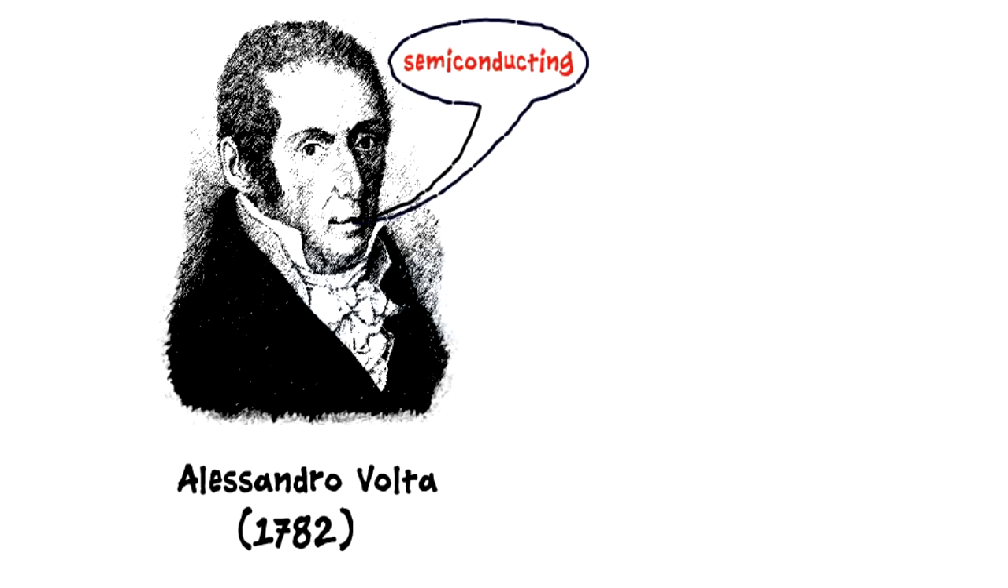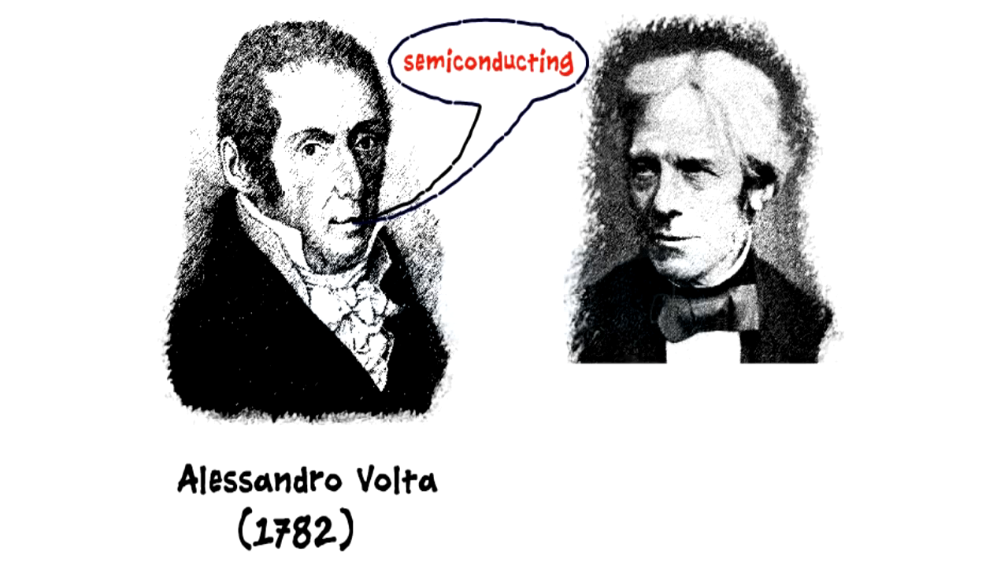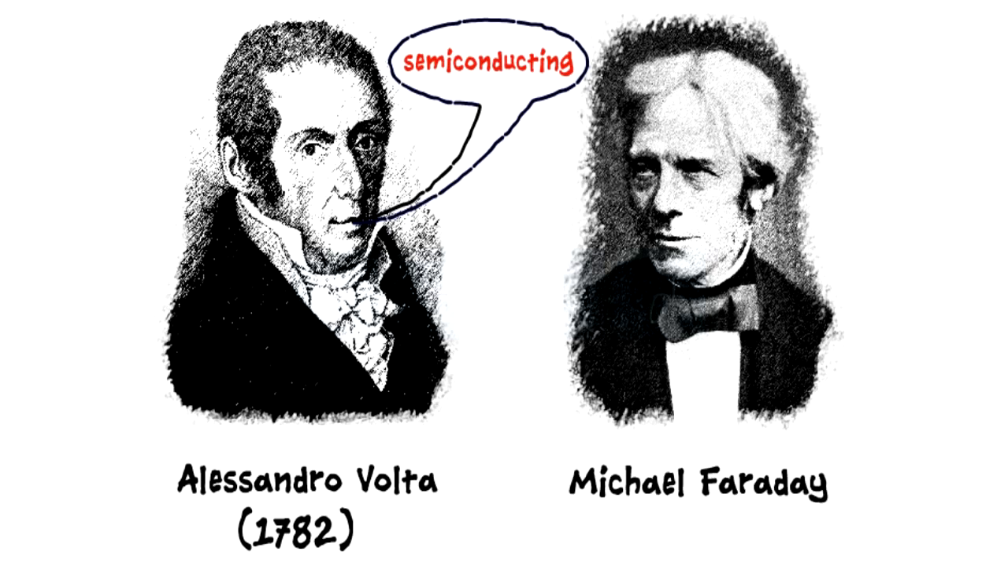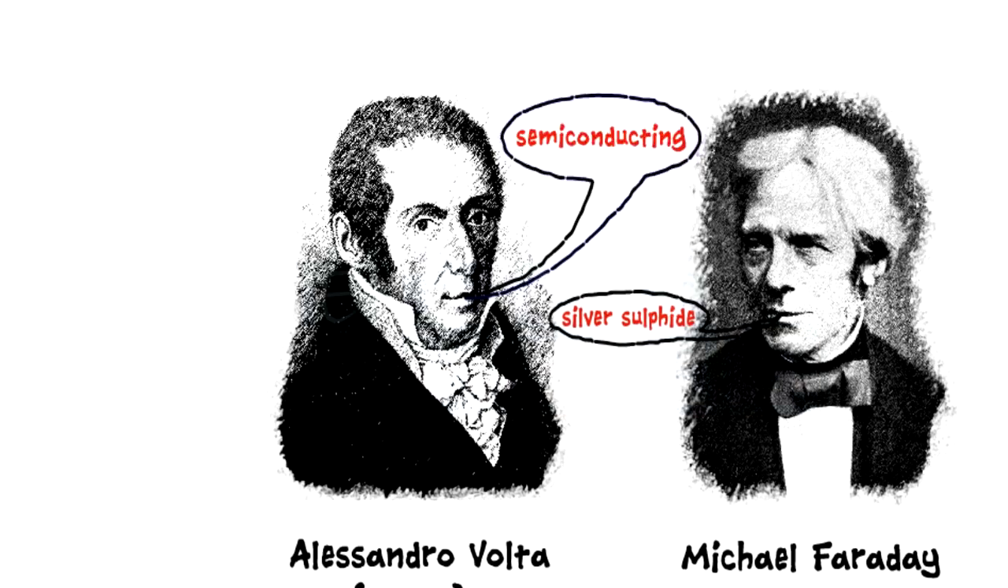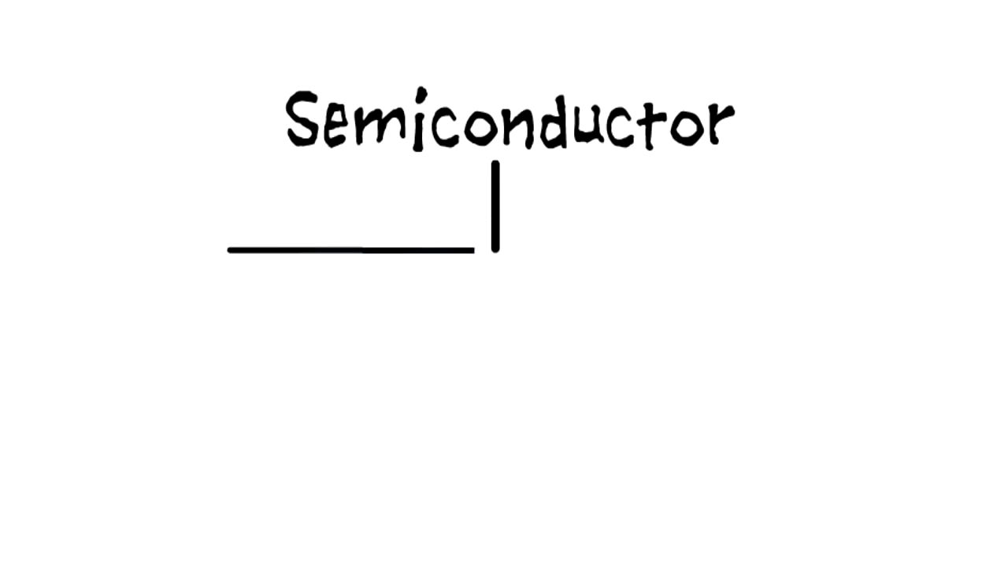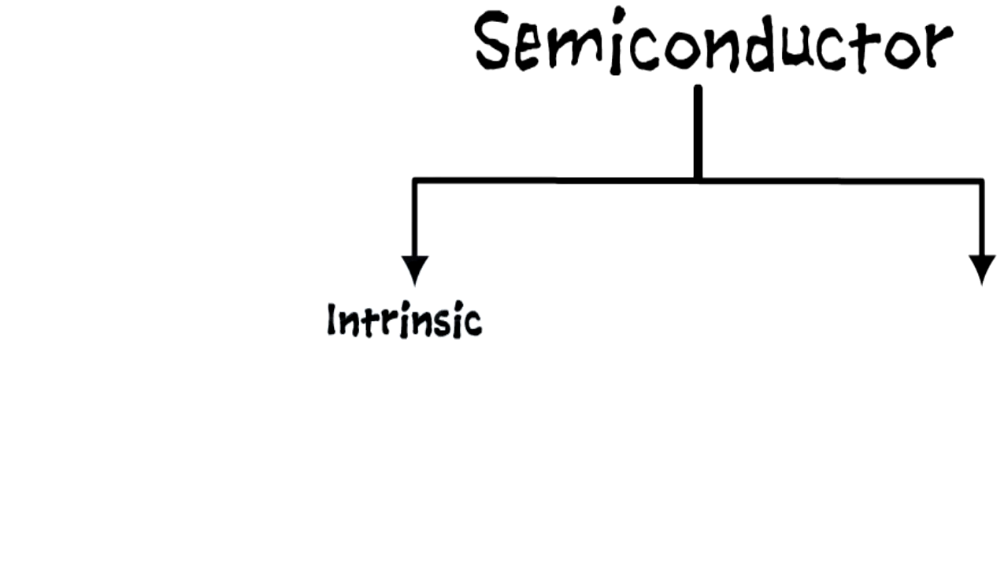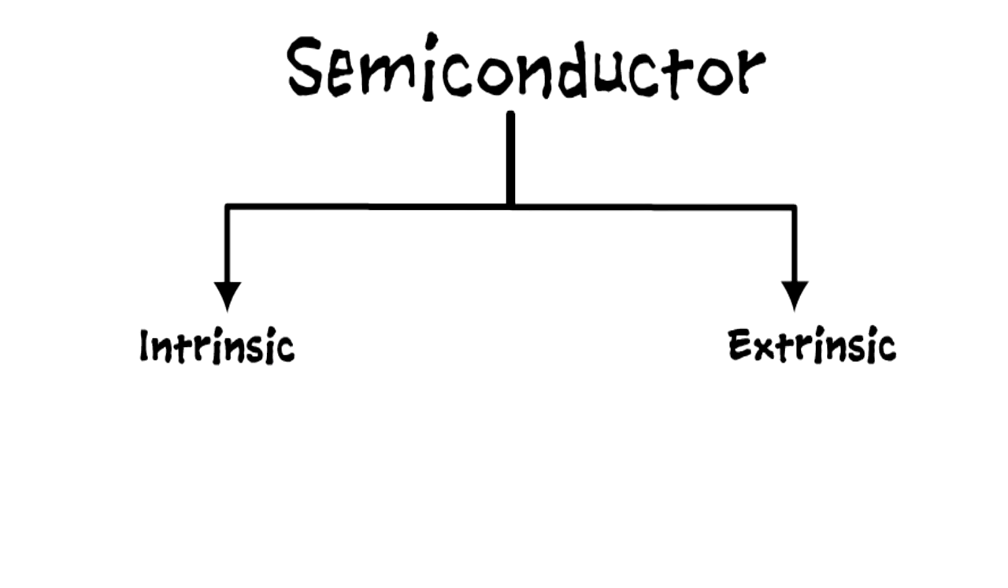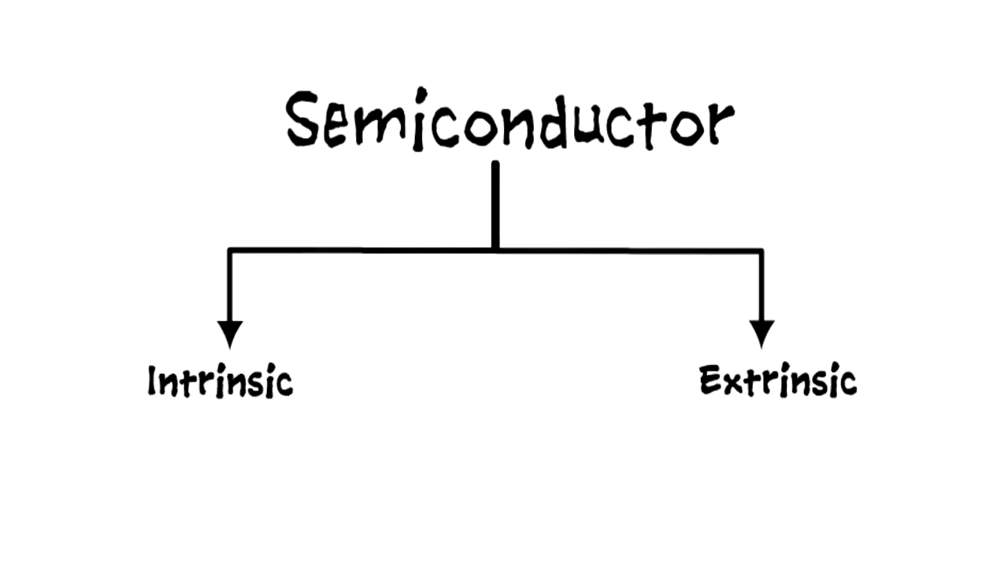The term semiconducting was used for the first time by Alexander Volta in 1782. However, the first documented observation of a semiconductor effect is that of Michael Faraday in 1833, who noticed that the resistance of silver sulfide decreased with temperature, which was different than the temperature dependence observed in metals. Semiconductors are further divided into intrinsic and extrinsic semiconductors, depending on their structure, properties, etc.